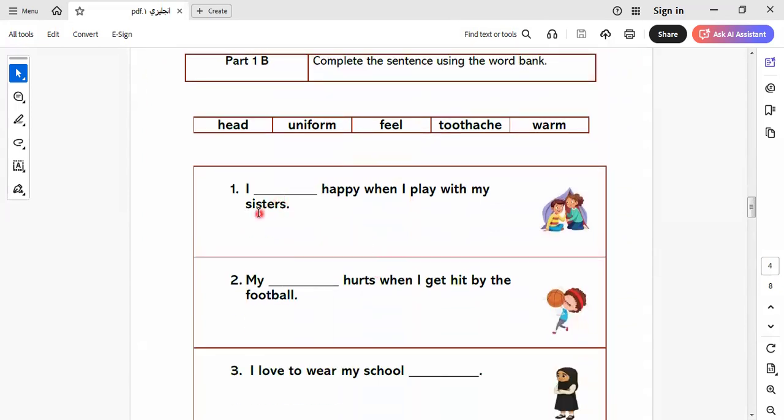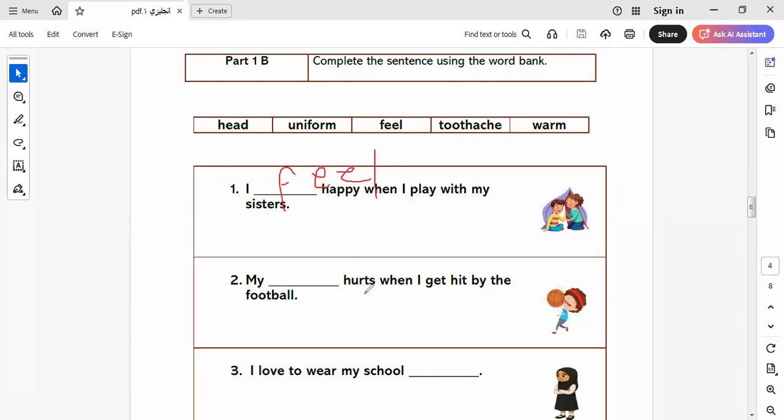Here would be I feel happy when I play with my sisters. So here I talk about my emotions. When we talk about emotions, this is related to feelings. So I will select I. It will be here I feel happy.